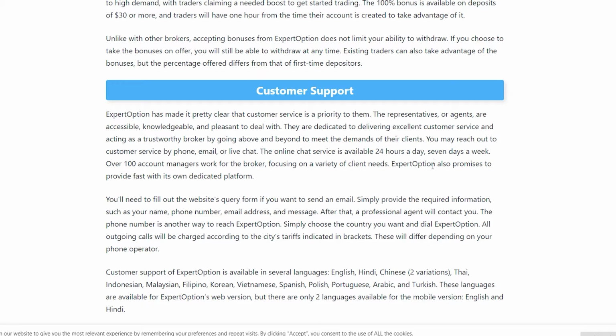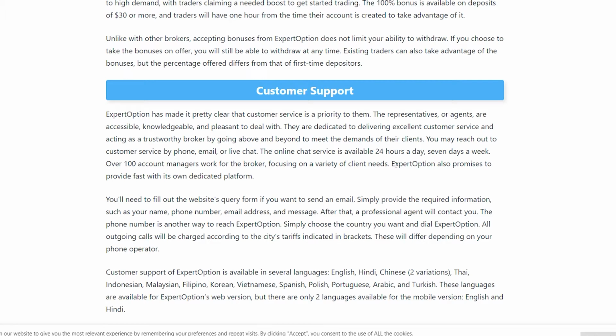You may reach out to customer service by phone, email, or live chat. The online chat service is available 24 hours a day, 7 days a week. Over 100 account managers work for the broker, focusing on a variety of client needs. ExpertOption also promises to provide fast support with its own dedicated platform.